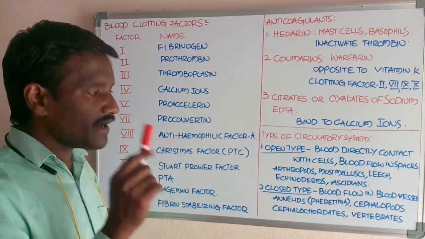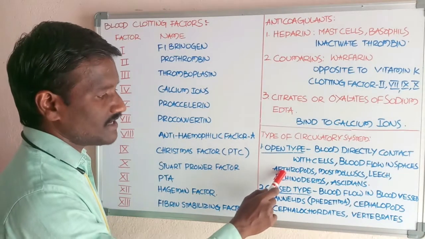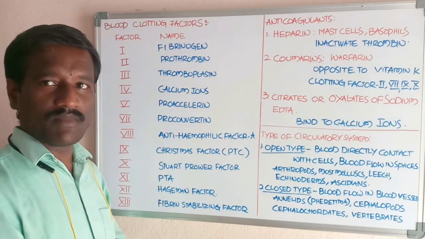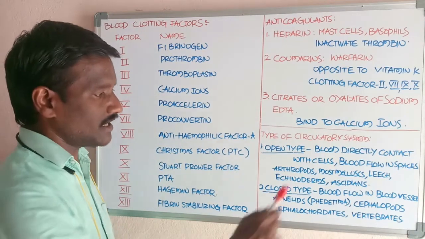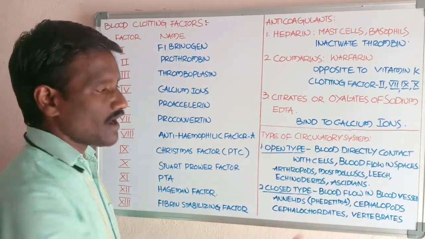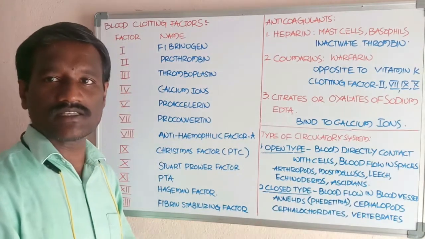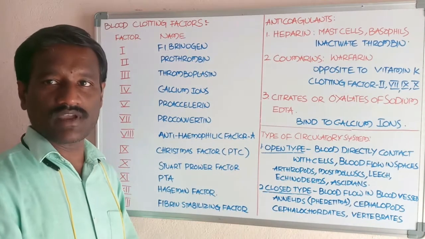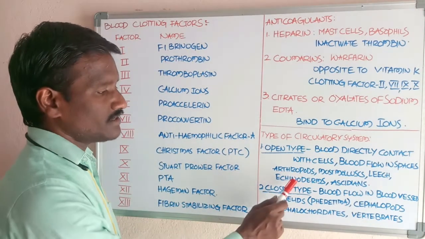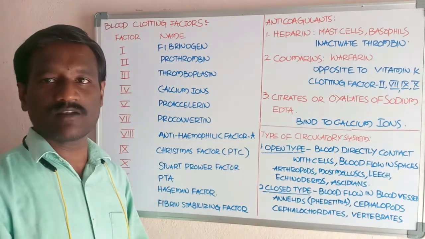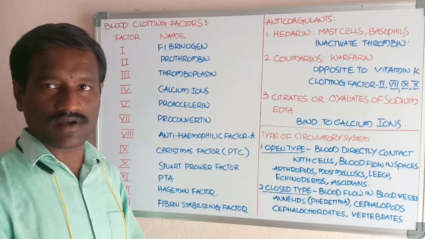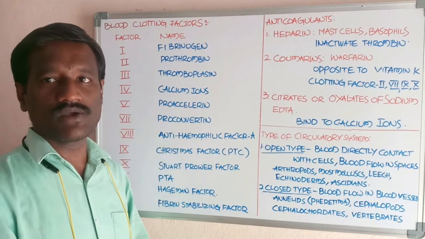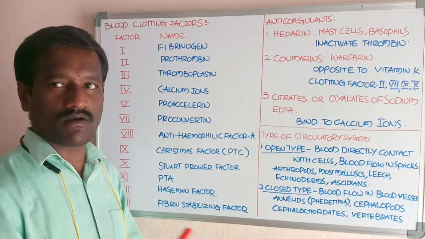The open type circulatory system is present in arthropods, mostly insects, crustaceans, millipedes, and centipedes, in most molluscans, in leech, which belongs to the phylum Annelida, and in echinoderms. Next, ascidians. Ascidians belong to the protochordates. It is one of the animals from the group Urochordata, the first chordates.